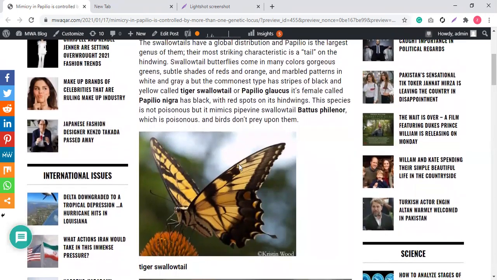Now this is the male part. This same species in female form is Papilio nigra. This is Papilio glaucus. That is the male part, and its female, called Papilio nigra, has black with red spots on its hind wing.